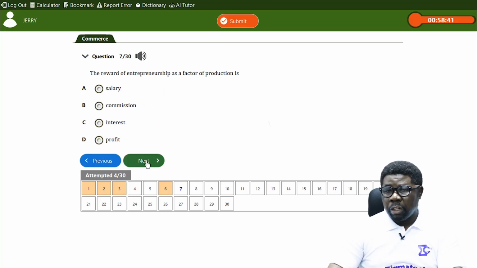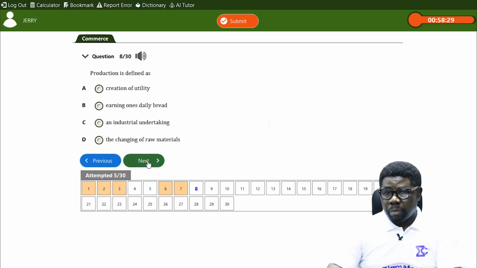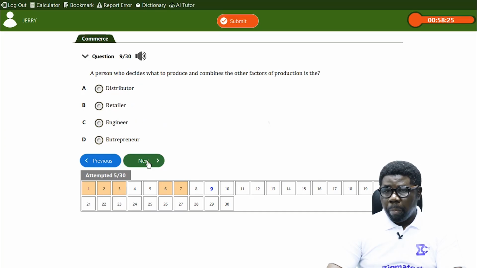Okay, the reward for entrepreneur as a factor of production is what? We know it's what? It is profit. The entrepreneur makes profit for bringing in capital into the business, and afterward the reward returns on capital. A person who decides what to produce and combines the other factors of production is known as who? Entrepreneur. You see, this is exactly what we just discussed.